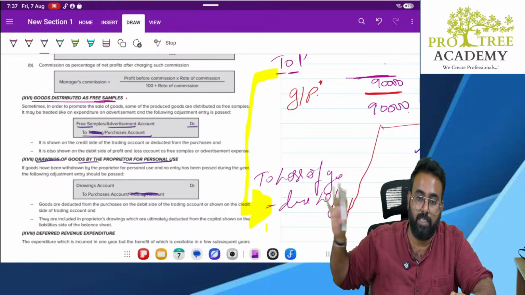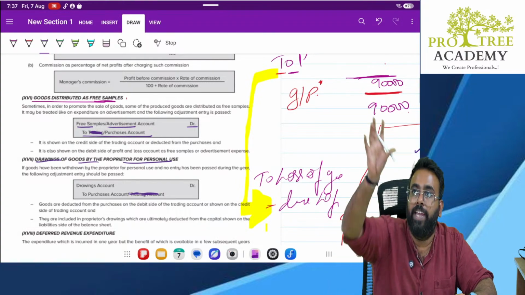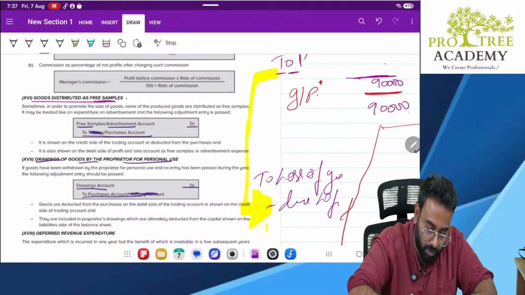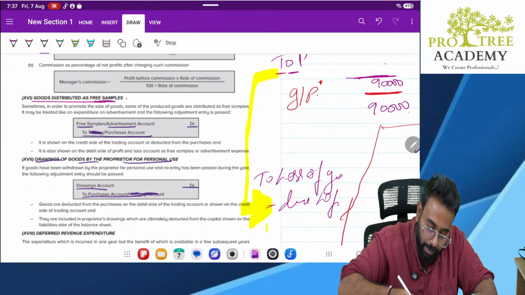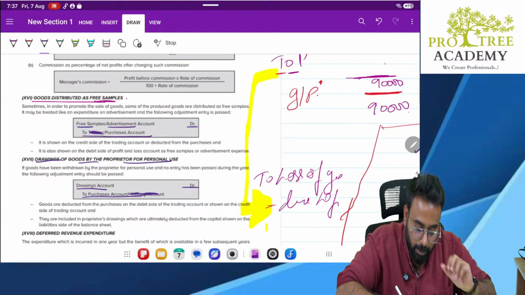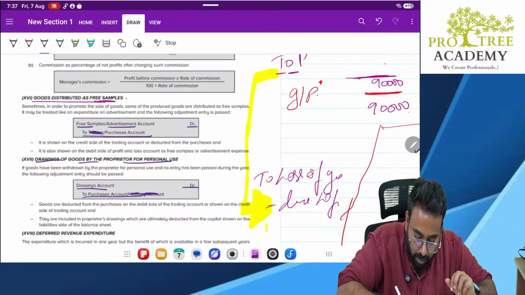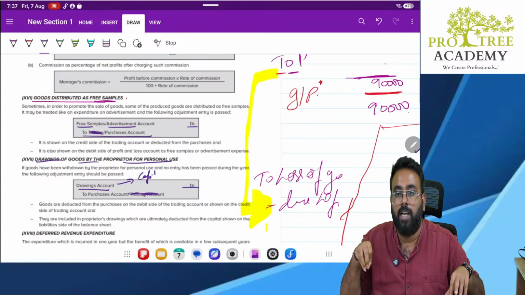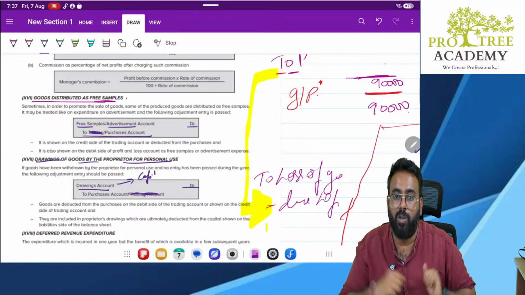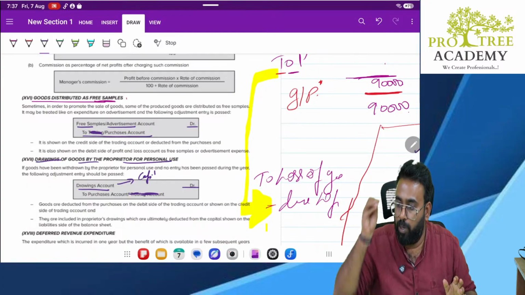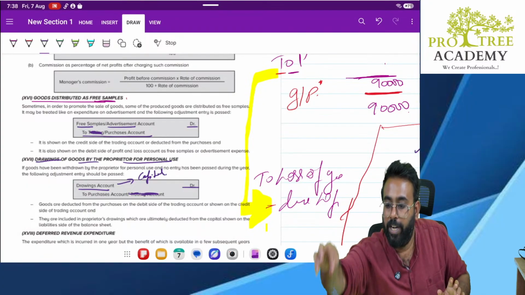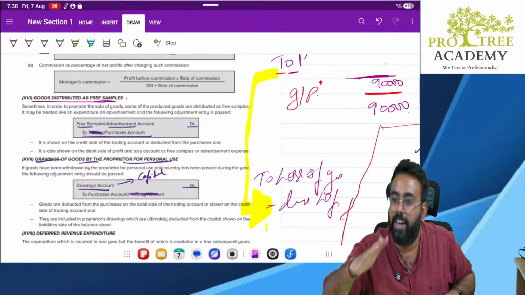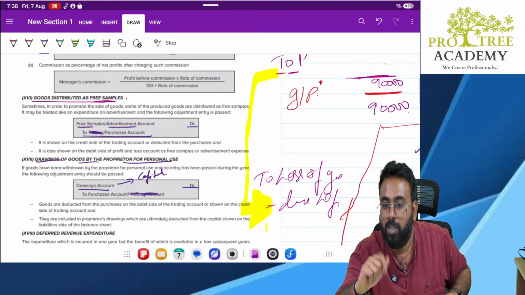It should come out of the purchases account because it is not a trading expense. So any expense which is sitting in the trading account should be taken out. That is why I will pass it to the purchases account. Clear? Debit drawing account. A drawing account is part of the capital account. In other words, whenever I take goods from my business, my balance will come down. Why? Suppose I have put 1000 rupees worth of money into the business. Now I took 100 rupees worth of goods. Now the business will say, you put 1000 rupees, yes, I agree. But you took back 100 rupees of goods. So what is the balance remaining?